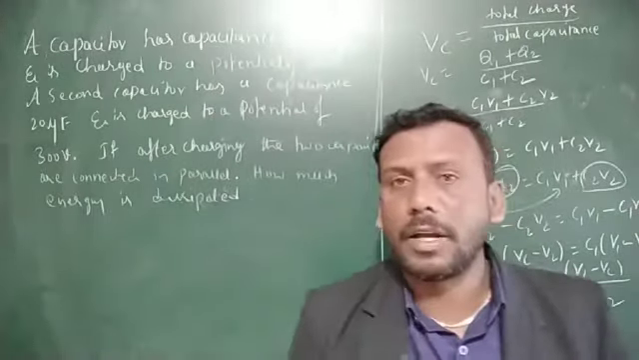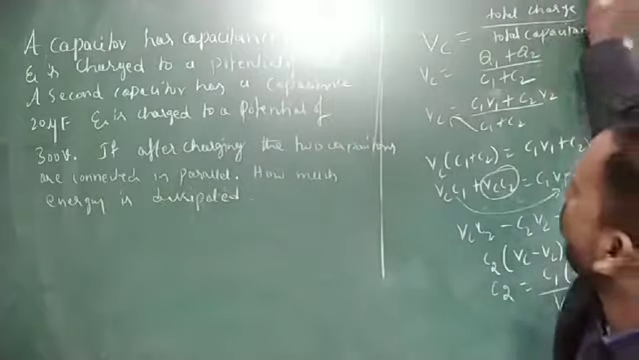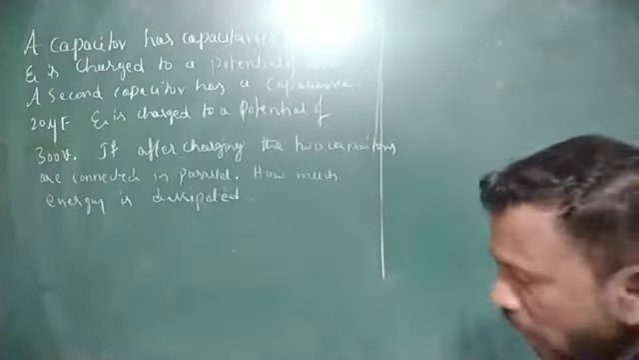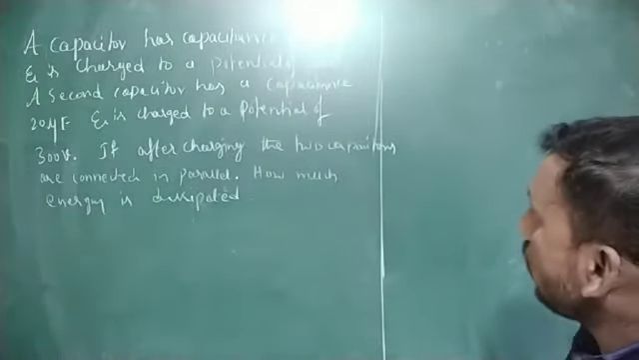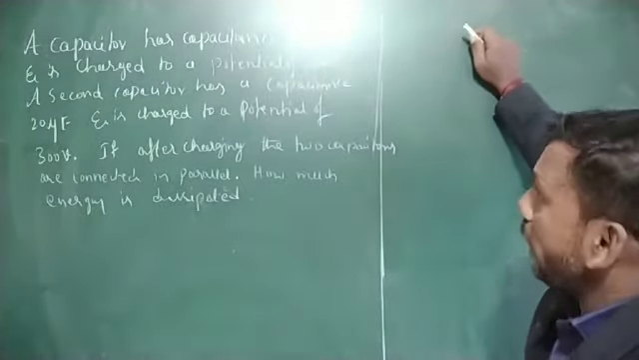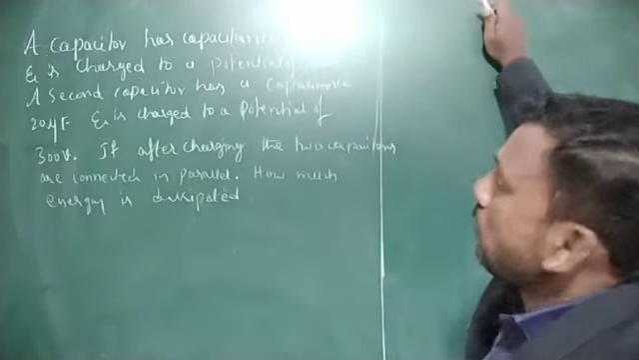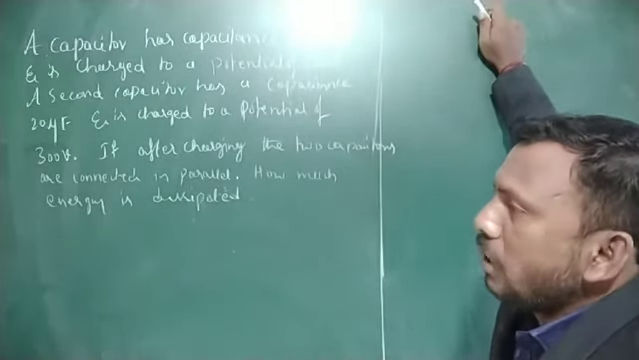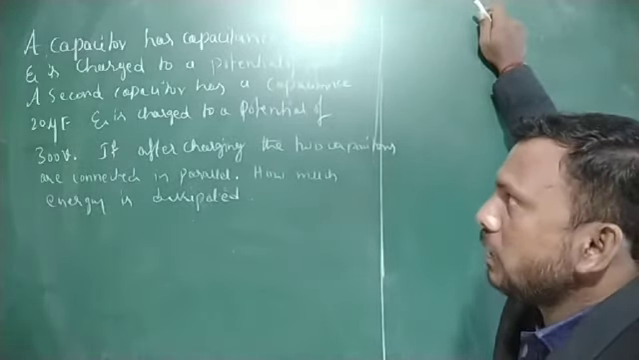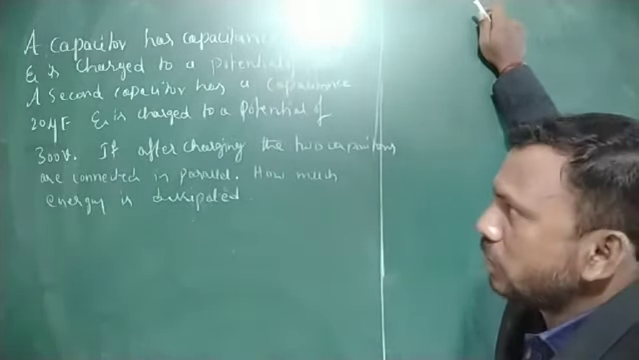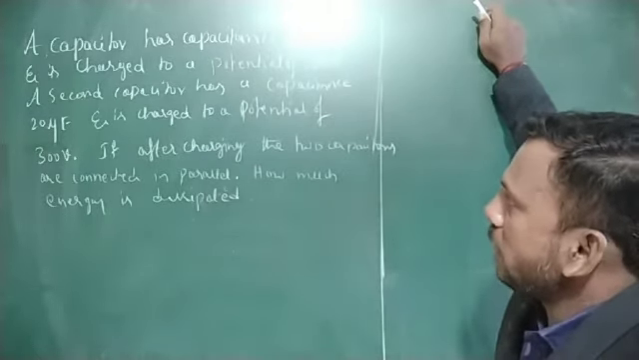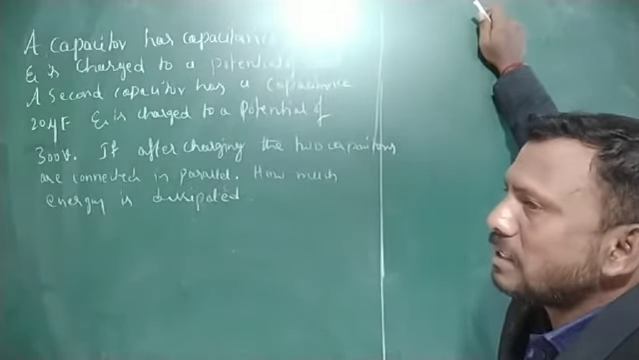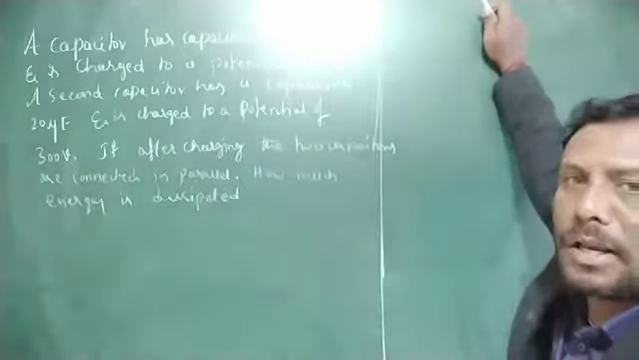This is a very important problem for the annual examination. Please work out this problem. Here the given data: a capacitor has a capacitance of 10 microfarad, charged to a potential of 200 volt. A second capacitor has a capacitance of 20 microfarad and is charged to a potential of 300 volt. If after charging the two capacitors are connected in parallel, how much energy is dissipated? That is the loss of energy we have to calculate.